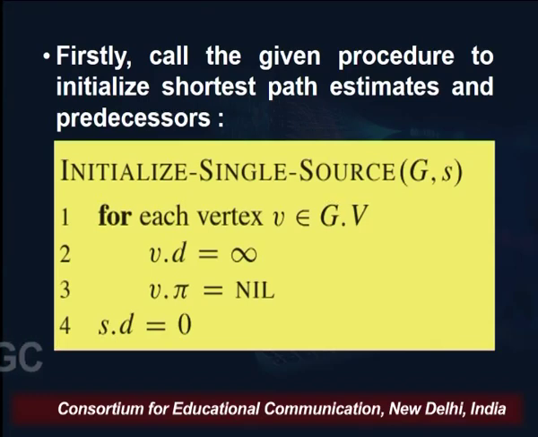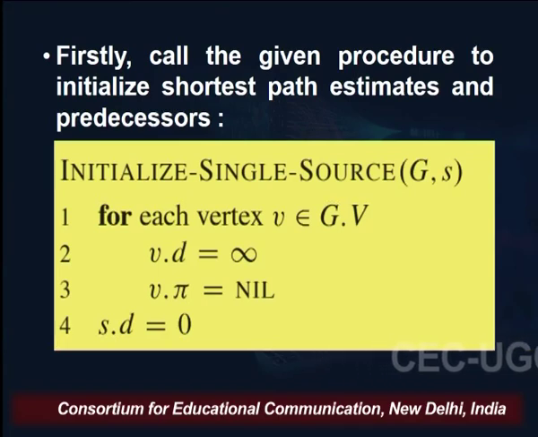Let us try to understand how this relaxation happens. But before going into the relaxation procedure, the first call is given to initialize shortest path estimates and predecessor. When we look into our Bellman-Ford algorithm, these steps will come at the first place.